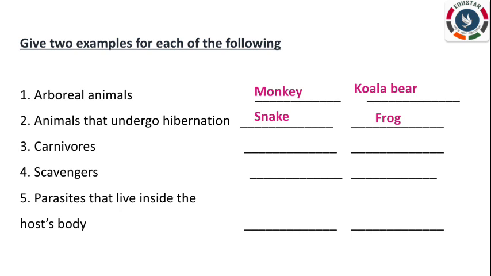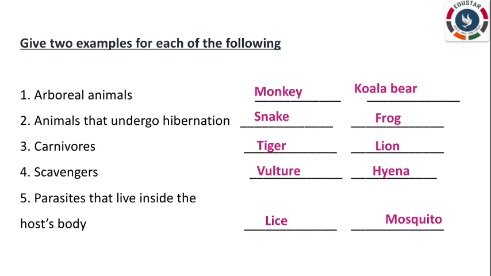Next one, carnivores, tiger and lion. Scavengers, vulture and hyena. Parasites that live inside the host body, lice and mosquito.